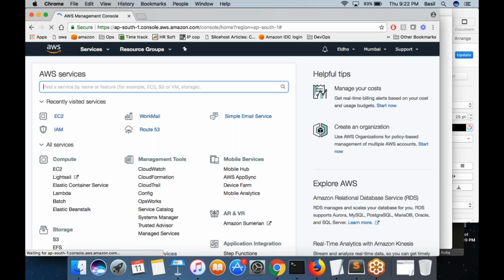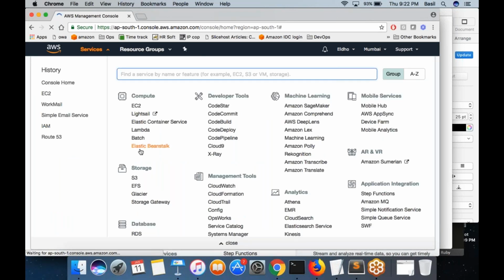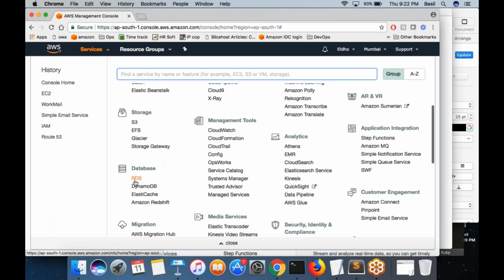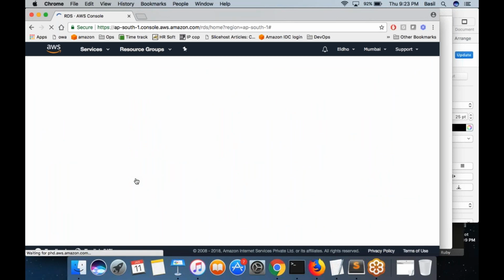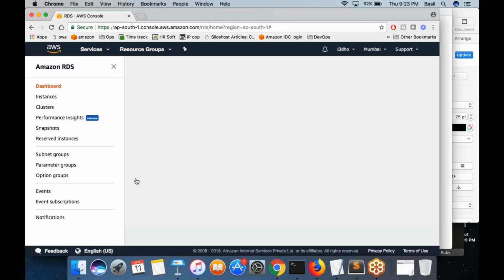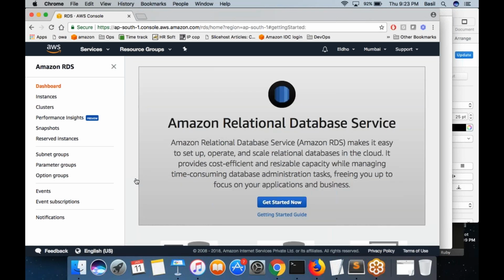So yeah, I logged into my AWS account, click on services, then under the database, you can click on RDS, and you would be taken to the relational database page. It is not only the MySQL database that you can create. There are Microsoft SQL, Oracle database. There are different types of relational databases out there in the world. Most of these types are supported in RDS.